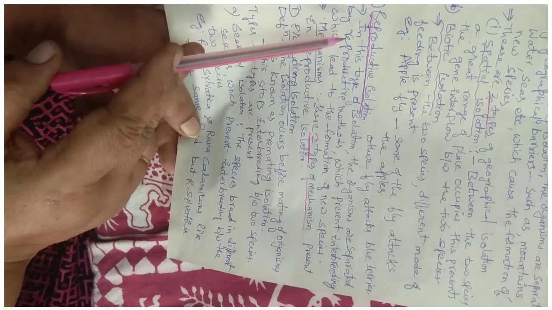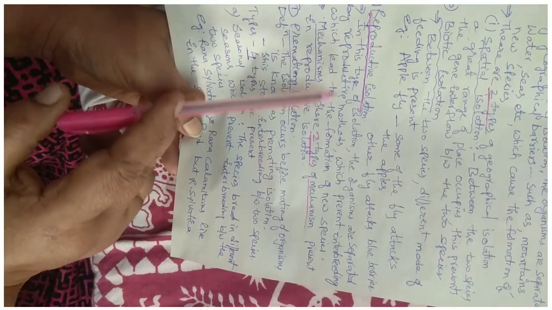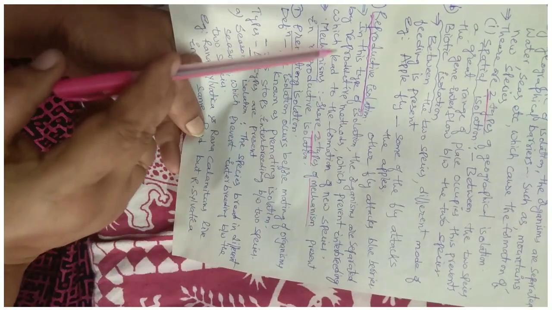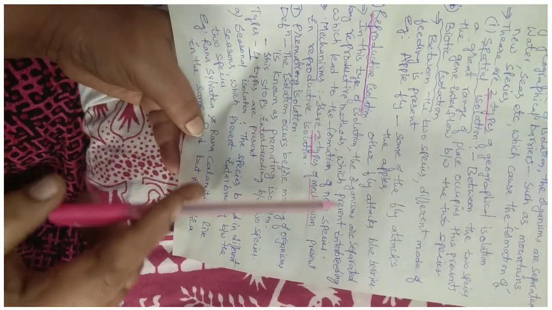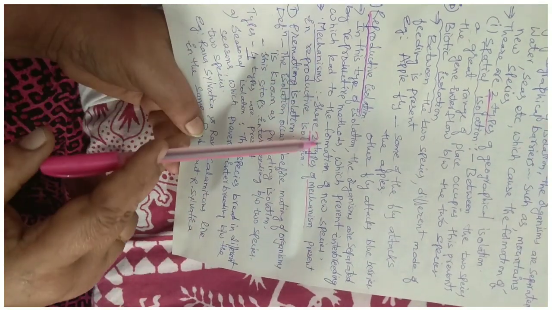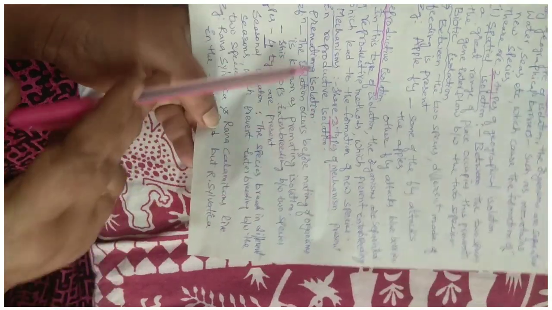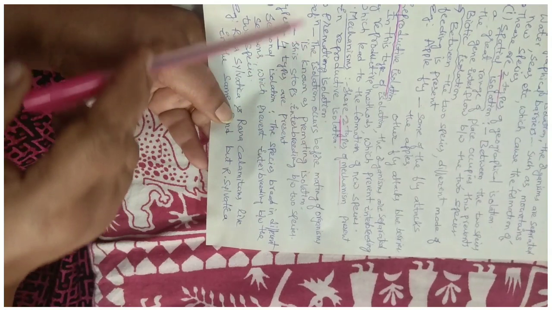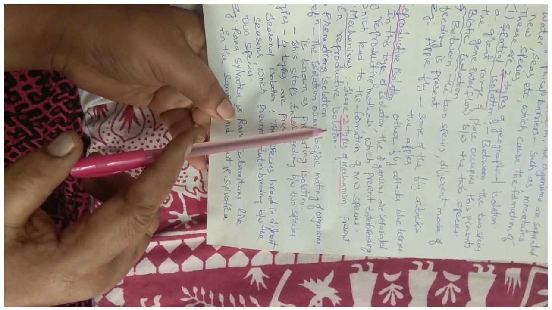Next one, the second one, is reproductive isolation. In this type of isolation, the organisms are separated by reproductive methods which prevent interbreeding or reproduction, which leads to the formation of new species. Here there are two types of mechanisms present in reproductive isolation. Number one is pre-mating isolation.